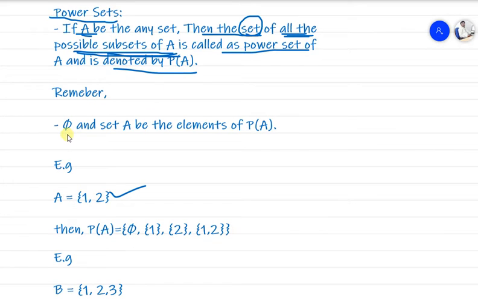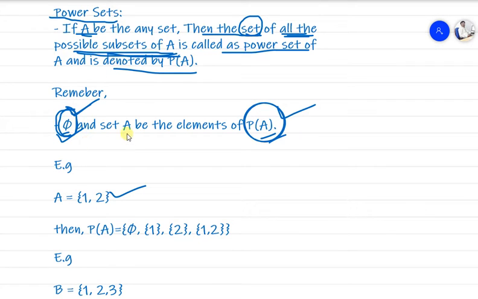Remember, phi is the symbol for the empty set. This is the empty set, right? And here we have P(A), which is nothing but the power set of A. In the power set of A, in any order we can put, there will be one element that is called the null set.